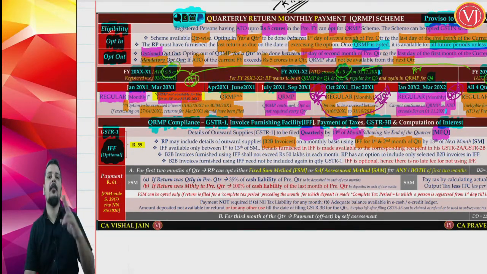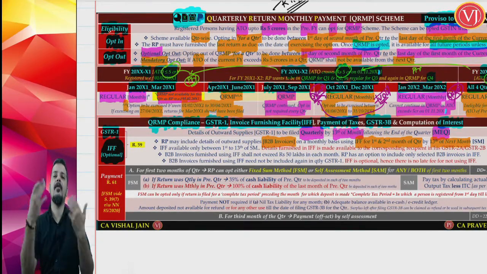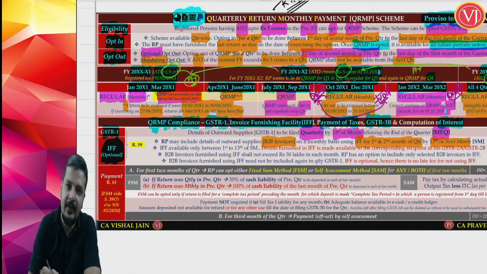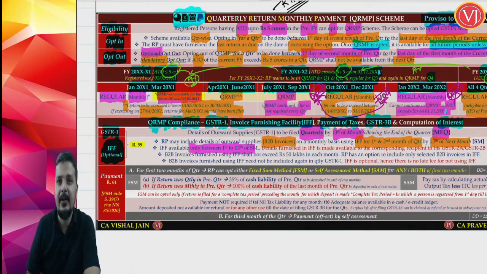So for the first 2 months of the quarter, you will have the invoice furnishing facility, which is optional, and that will contain only B2B, and the due date is the 13th after the end of the month. So for the first month of the quarter, the 13th after the end of the month. For the second month of the quarter, the 13th after that month is over. For the last month of the quarter, you don't have IFF because you will be filing your GSTR 1. Now, understand a few important points. Your invoice furnishing facility will be open only from the 1st of the next month till the 13th of the next month.